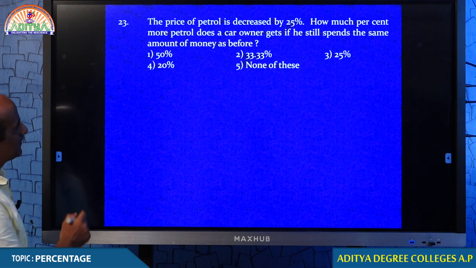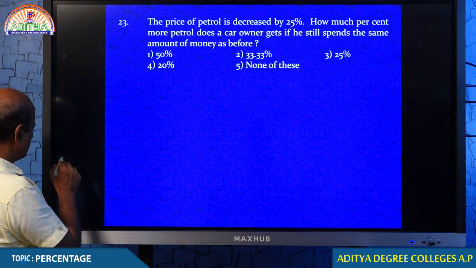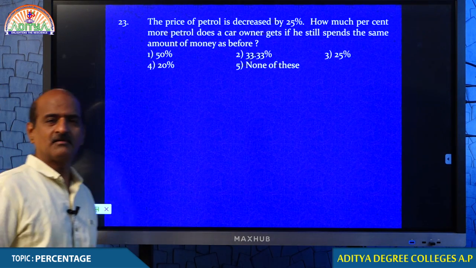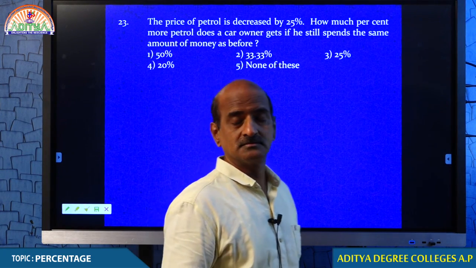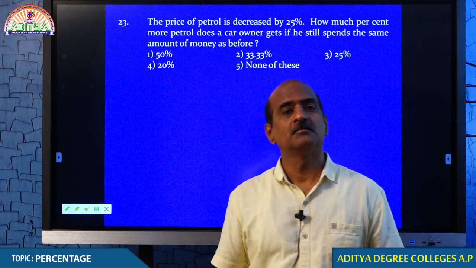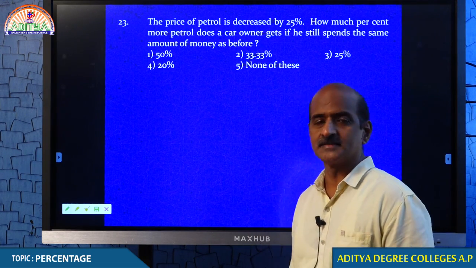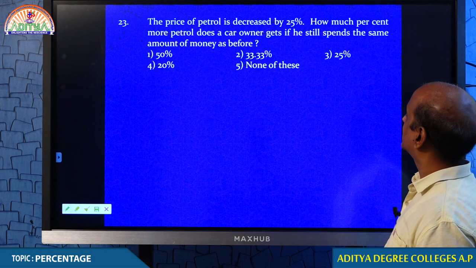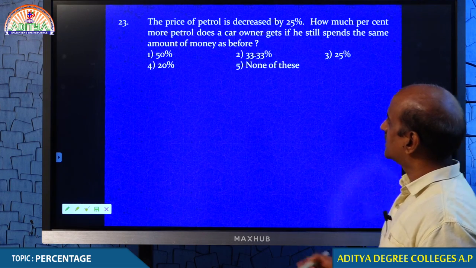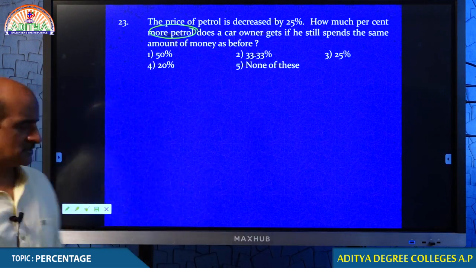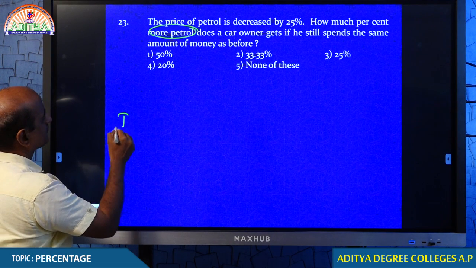Question number 23. The price of petrol decreases by 25%. This is not in India. In India, petrol prices always increase. Okay? The price of petrol decreases by 25%. How much percent more petrol can be bought? Students, more means increase.